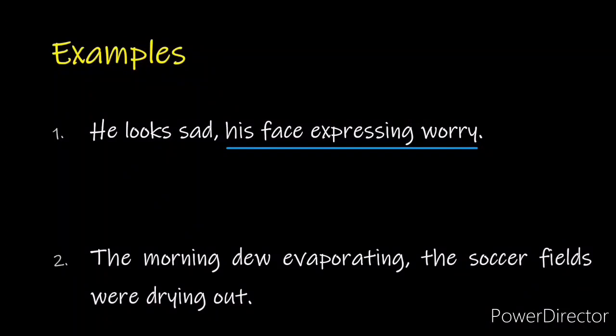The morning dew evaporating, the soccer fields were drying out. In this sentence, the underlined phrase is the absolute phrase which has a noun, that is dew, along with the modifier which becomes the morning dew. Then there is a present participle, that is evaporating. The entire phrase is describing the main theme of the sentence, that the soccer fields were drying now since the morning dew started to evaporate.